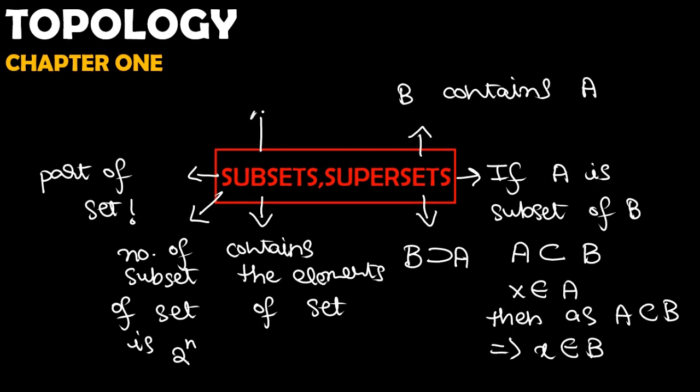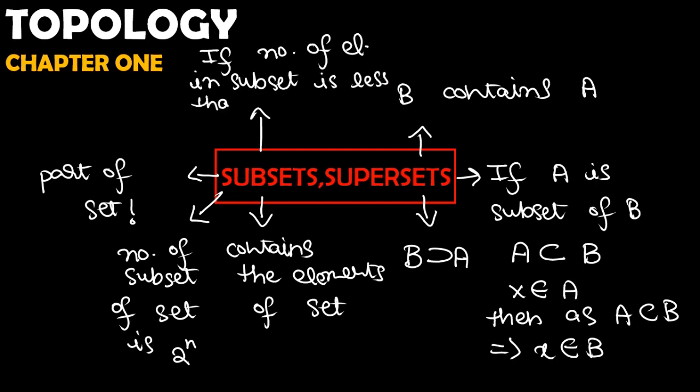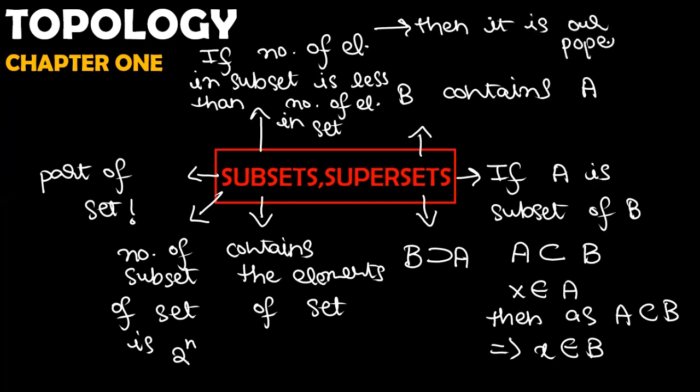Okay. Then if the number of elements in the subset is less than the number of elements in the set, then it is a proper subset, written as A is a proper subset of B. So this is the most essential and very important information about our subsets, right?